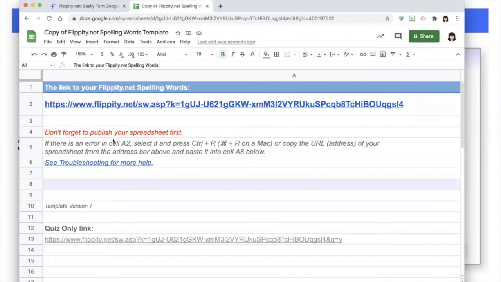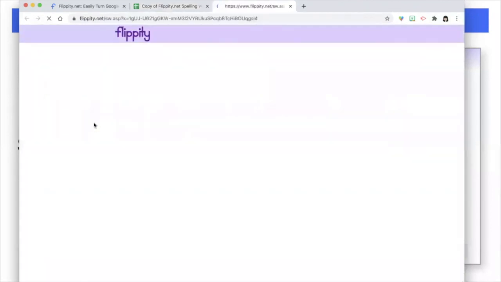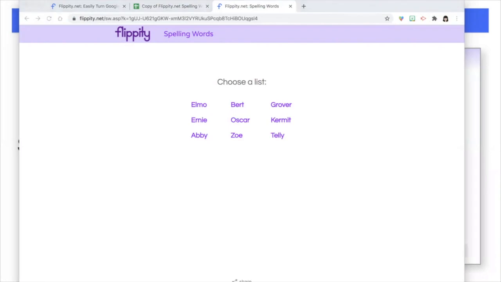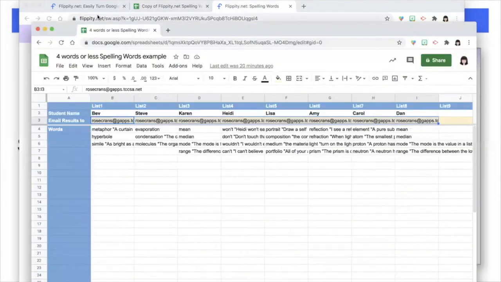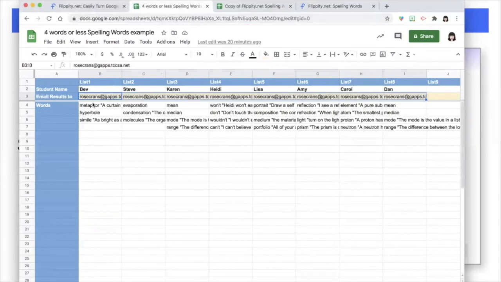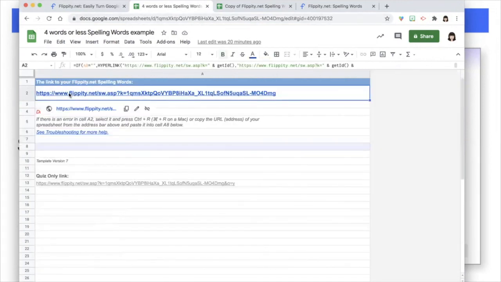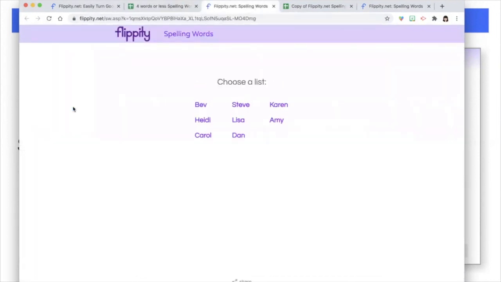Get the link. And here's where the link is generated, and I hover over to get this link. Here are all the names of the students that are in this template. And I have already made a copy of this and entered in my own, and those are here. So I also emailed all the results to myself, the teacher, and whenever I click my example, I can play this so you all can listen.